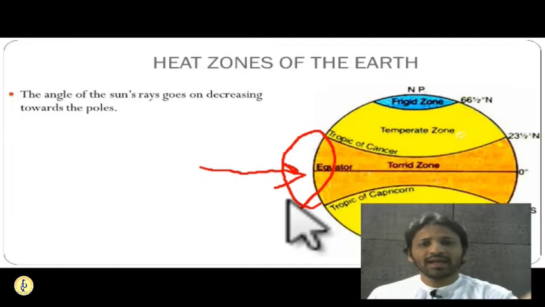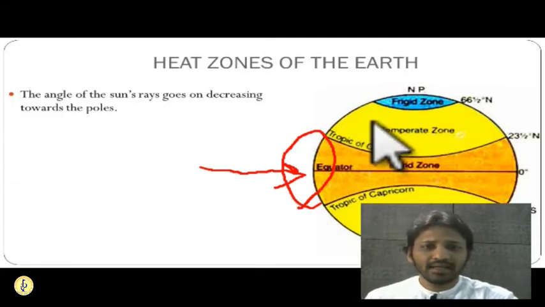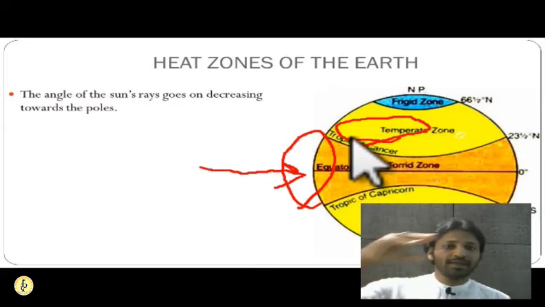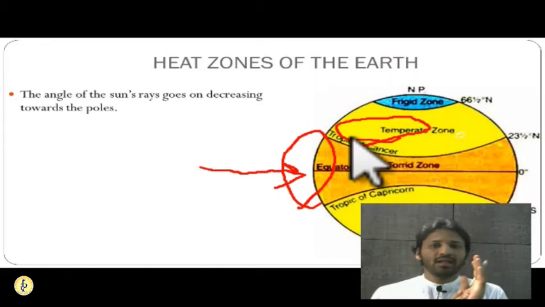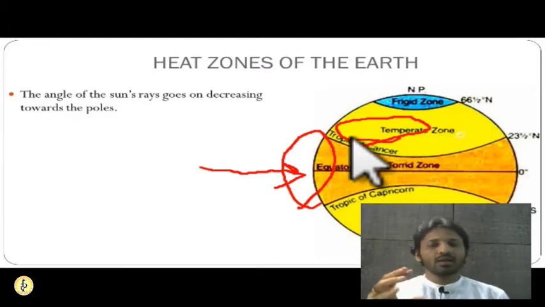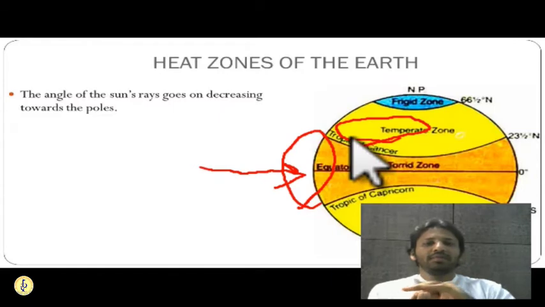Whereas while receiving the sunlight in the temperate region, sun rays will be a little bit slanted. So they won't be direct. So the angle between the surface and the sun rays will be lesser over here. Since the angle is lesser, the same amount of sunlight will be spread over a larger area.